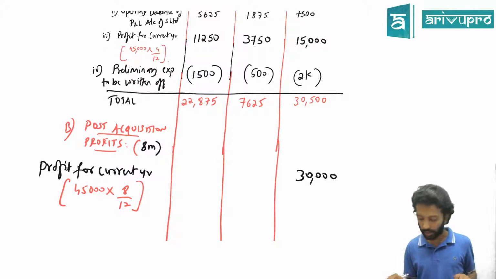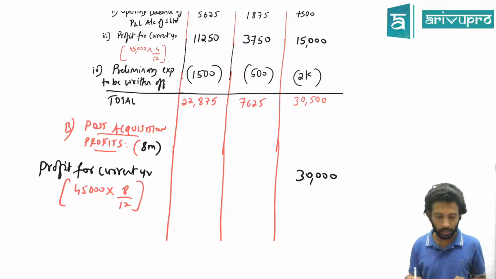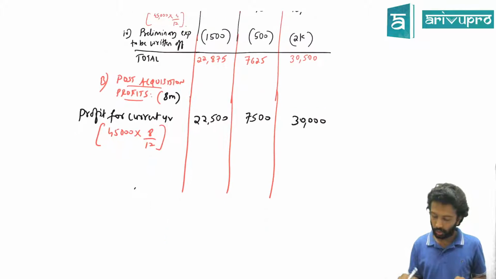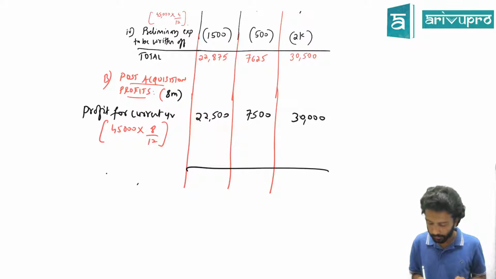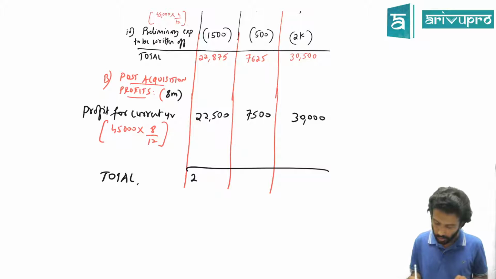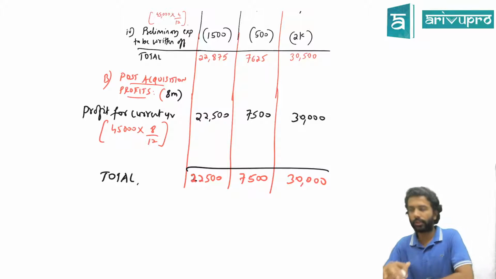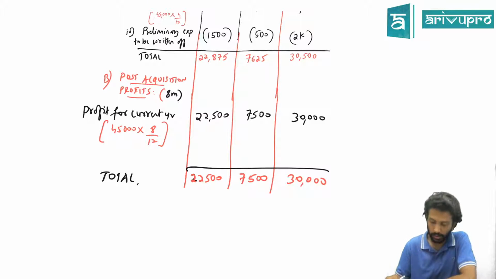Okay. So 30,000 in a 75-25 split, how much is going to be? 22,500 and 7,500. Any other component in the post acquisition period? No other adjustment. So you can write total. Total is still 22,500, 7,500 and 30,000. This working note number 4 is done.